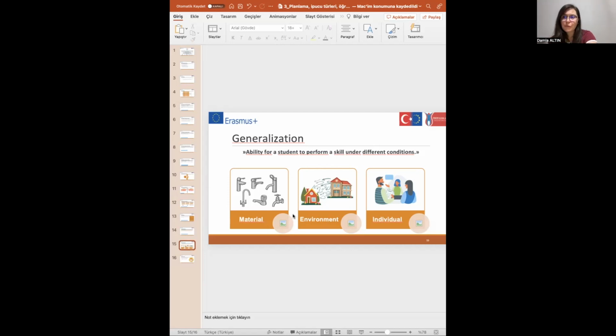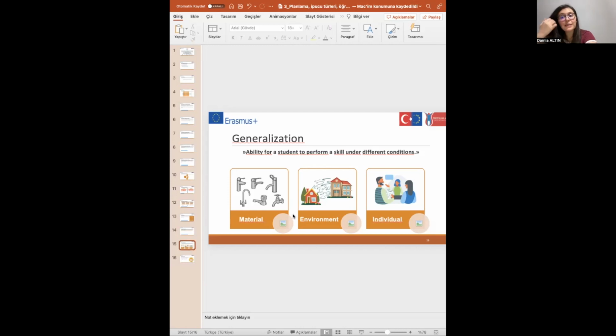So if you teach a skill in the school, please be sure that your student can do this skill at home, at mall, at different houses. So you have to plan it. You have to continue to teach in different places.